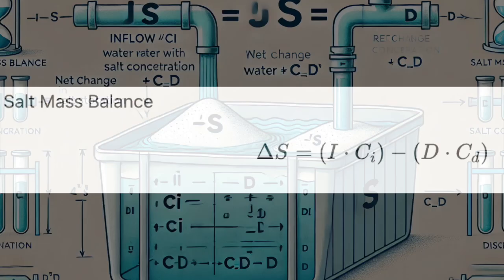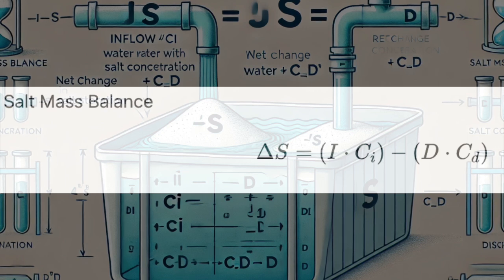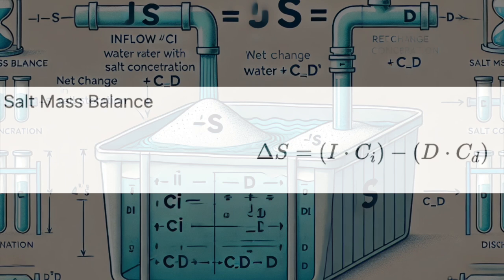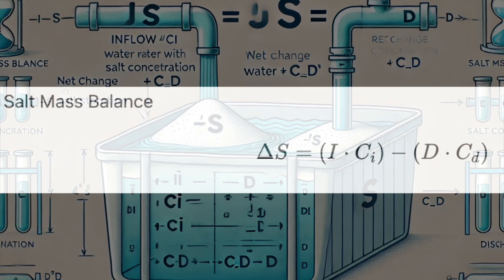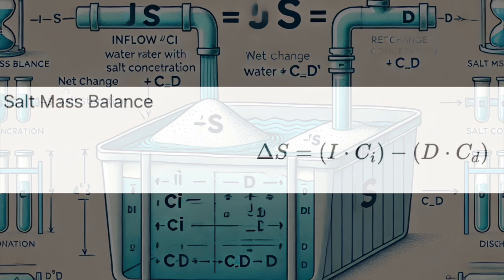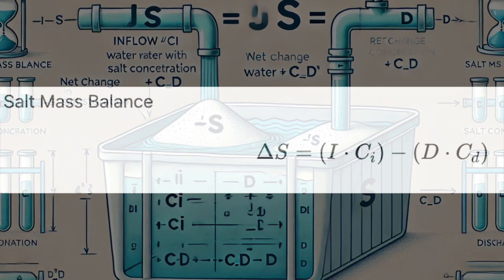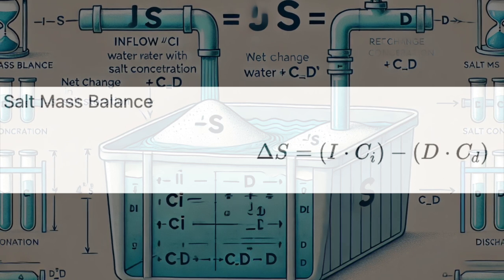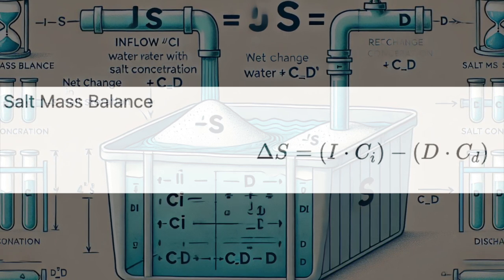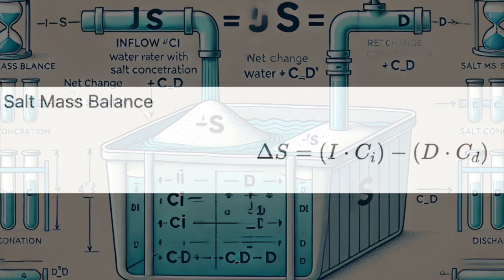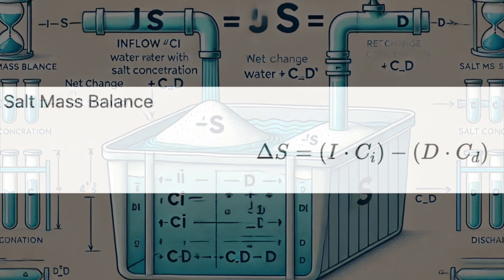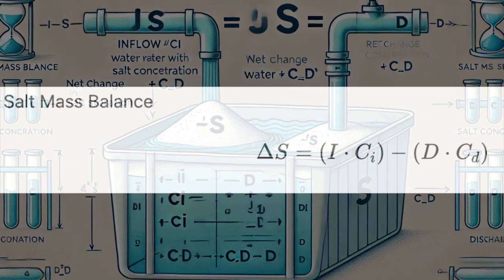Coming in at number 5, we have the salt mass balance, which tackles a problem that might surprise you. Too much salt in the soil. We usually think about salt on our food, right? But when it comes to desertification, it's a huge threat. When salt builds up in the soil, plants can't survive. It's like choking them out. Exactly. It turns good land into a salt flat. I've seen pictures. It's crazy. It's a growing problem, especially where irrigation is used a lot.